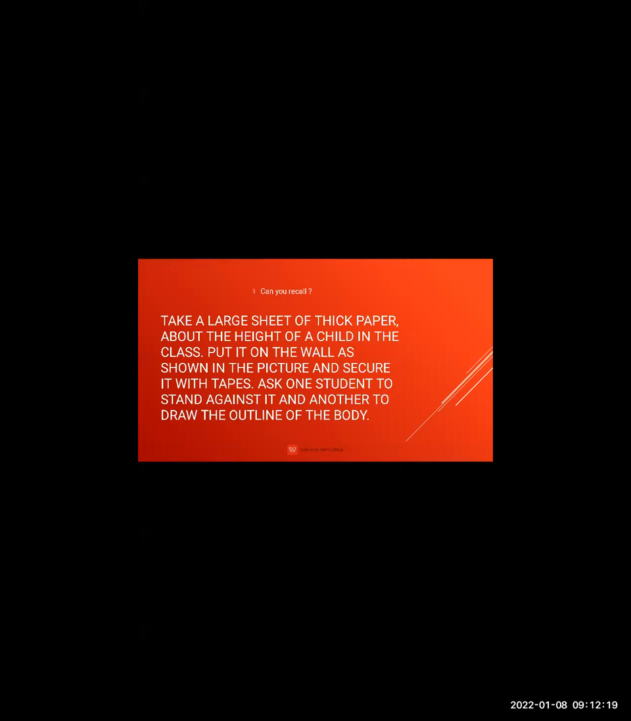Which are the bones? Like the brain. We'll see about the brain first. The brain is situated in the cranial cavity.